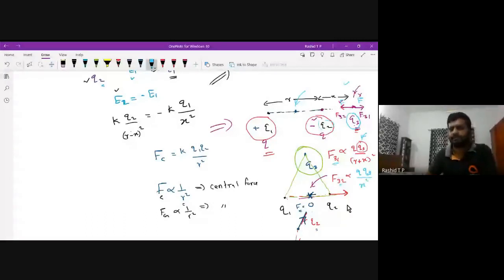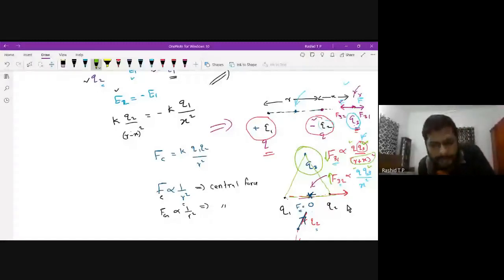Whatever the charge Q3 is, maybe 3e or 4e, it will be here. The numerator is the same, but in the denominator, this is larger, therefore F3 is smaller. This is larger, so they will not be equal. Therefore, the total force at this point will not be 0. I hope my comment is clear.